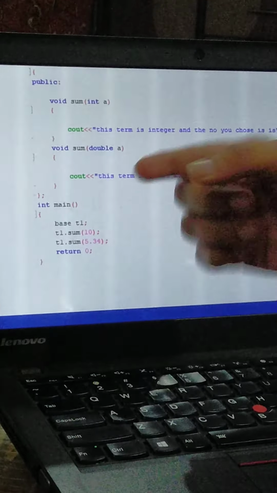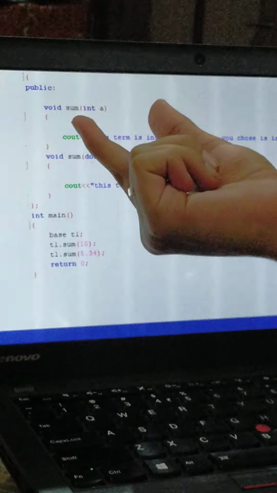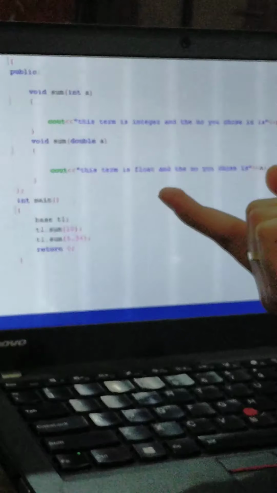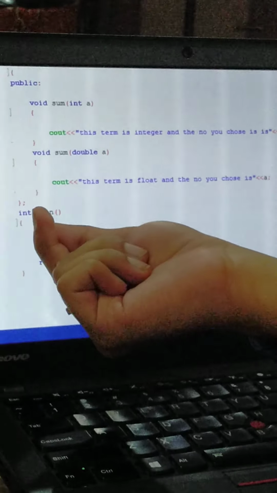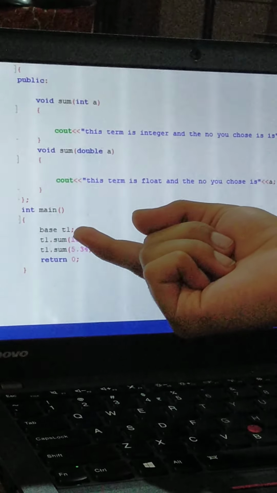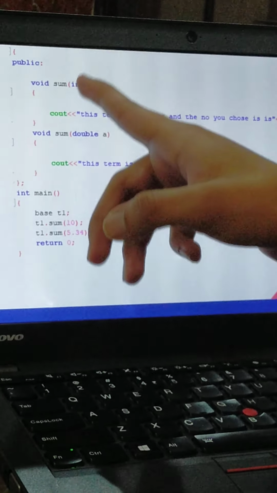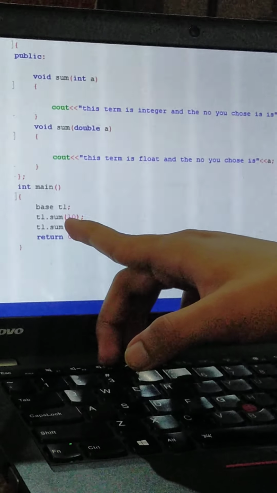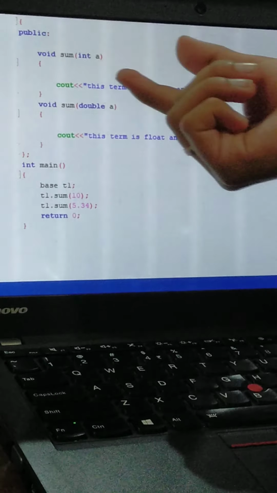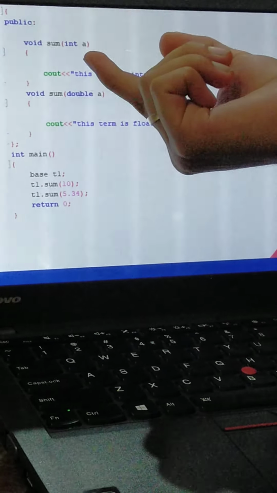I have made a class named base. In the base I have made it public, and the function name is sum. The data type is void. Coming to the program, it is base t1, where the object name is t1. So t1 dot sum is called with the integer value 10. It will go to the function in the class, void sum int a.